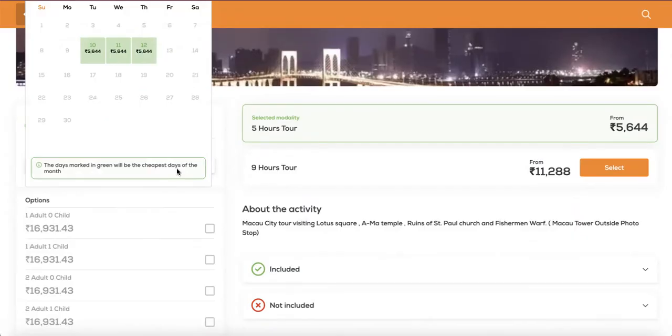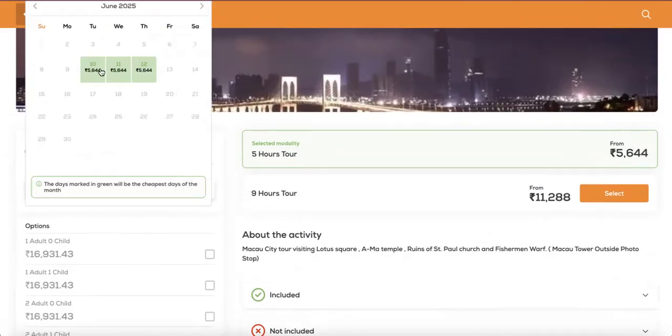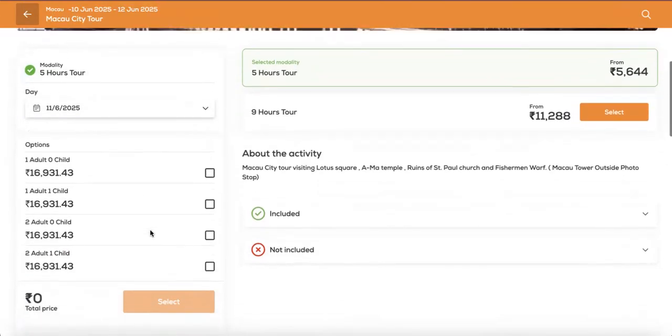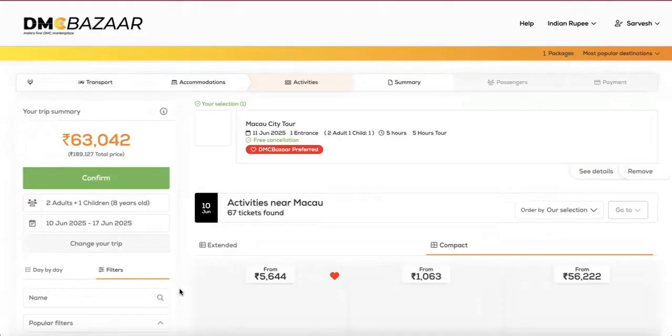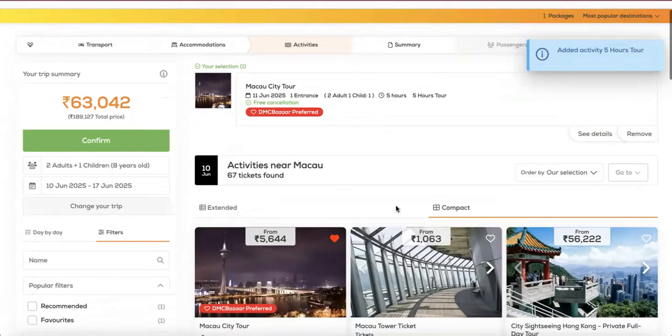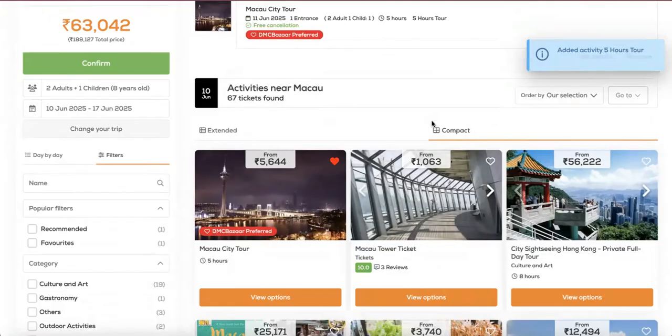We've selected the Macau City Tour. There are 2 modalities, pick a full day tour or a half day tour. And also only on DMC Bazaar will you be prompted for the activities only during the stay that you have selected in the previous tab. So the system actually guides you in building the right product for the right date at a faster pace.